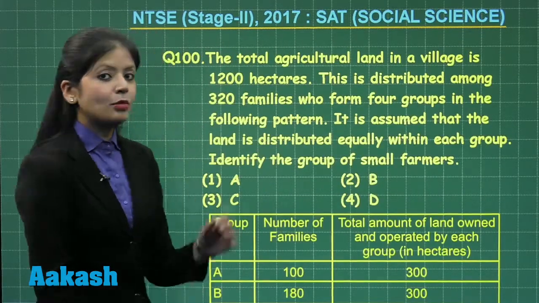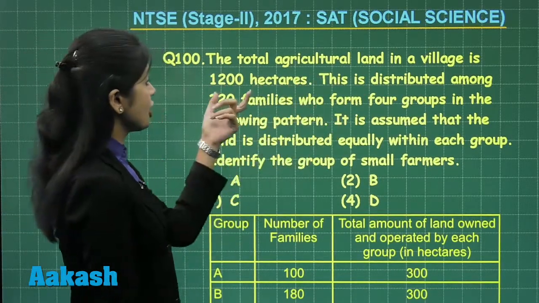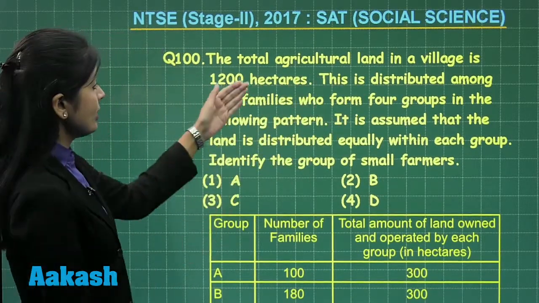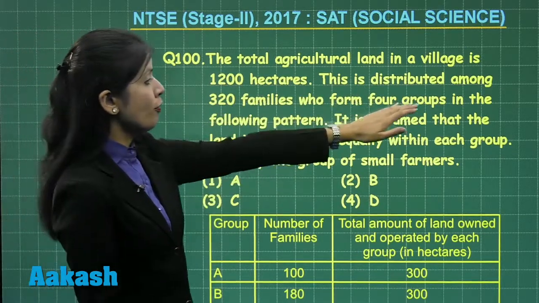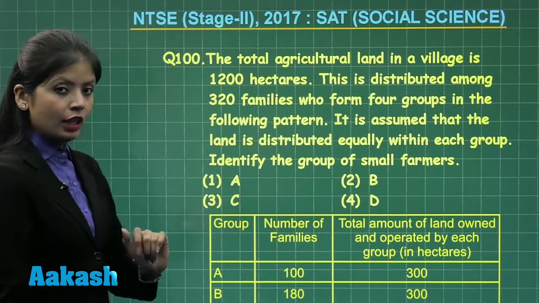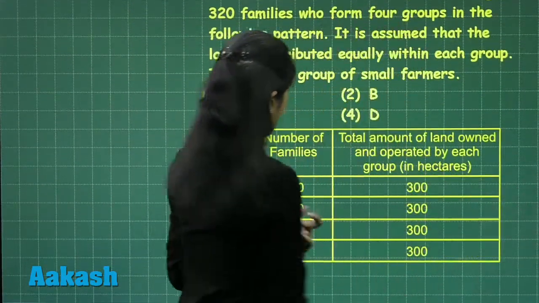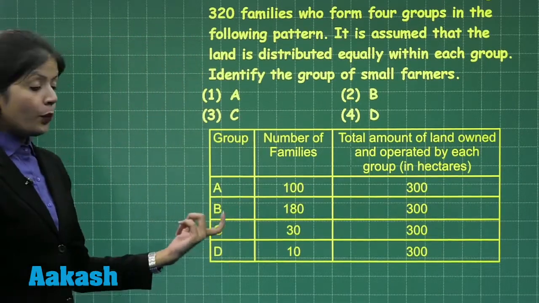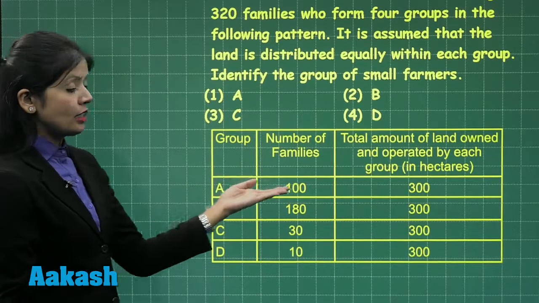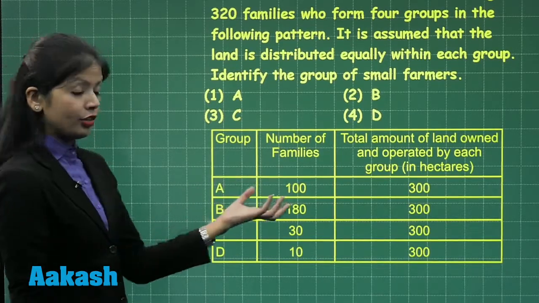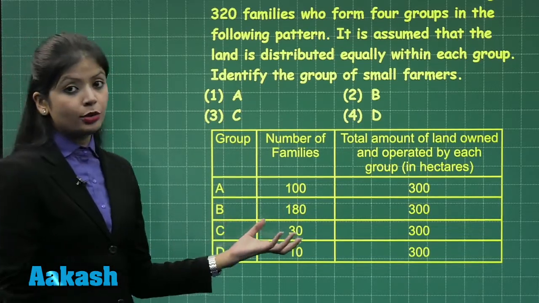So, students, let's look at question number 100. The total agricultural land in a village is 1200 hectares. Now, this land is distributed among 320 families who form 4 groups in the following pattern. Now, we have a pattern of 4 groups A, B, C and D, which are divided in terms of number of families. Group A constitutes 100, Group B constitutes 180, Group C constitutes 30 and Group D constitutes 10.